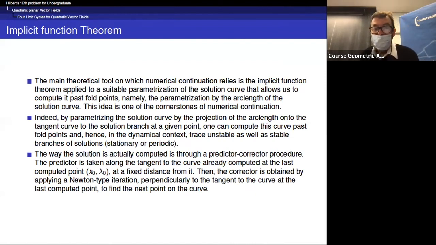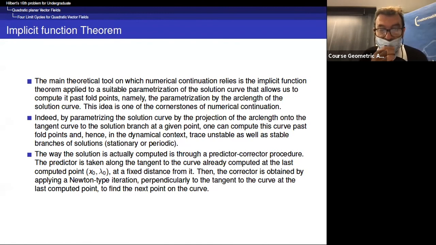So this idea is one of the cornerstones of numerical continuation. Indeed, by parameterizing the solution curve by the projection of the arc length onto the tangent to the solution branch at a given point, one can compute this curve past fold points, and hence, in a dynamical context, trace unstable as well as stable branches of solutions, stationary or periodic.